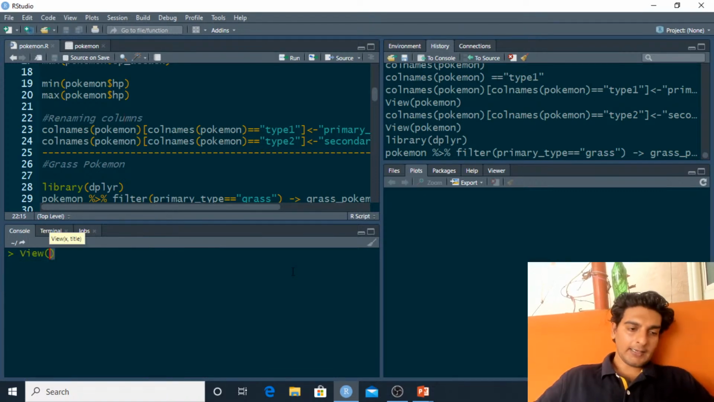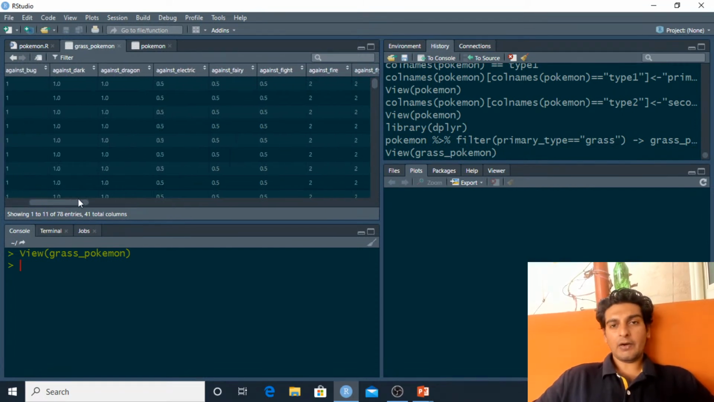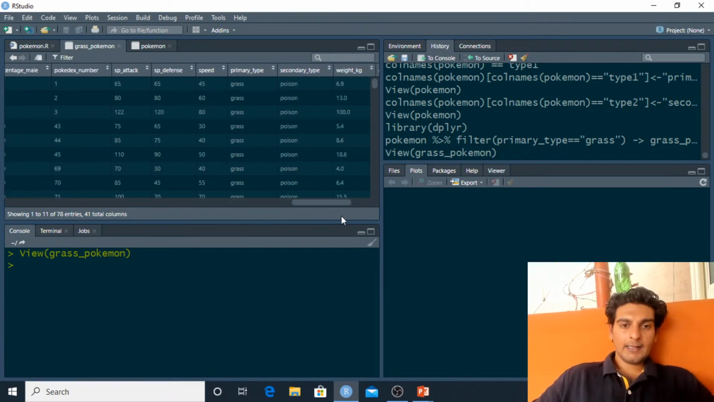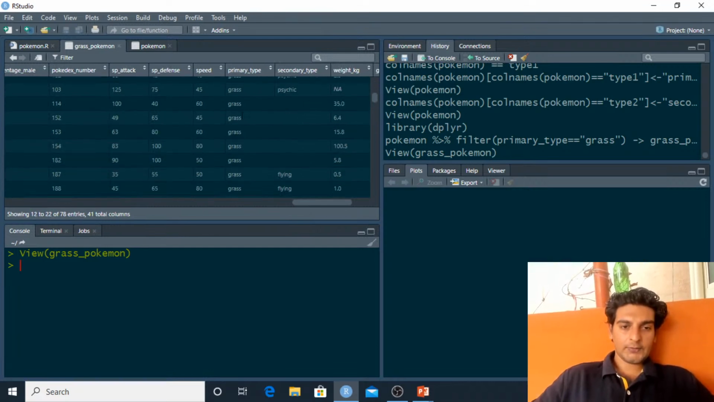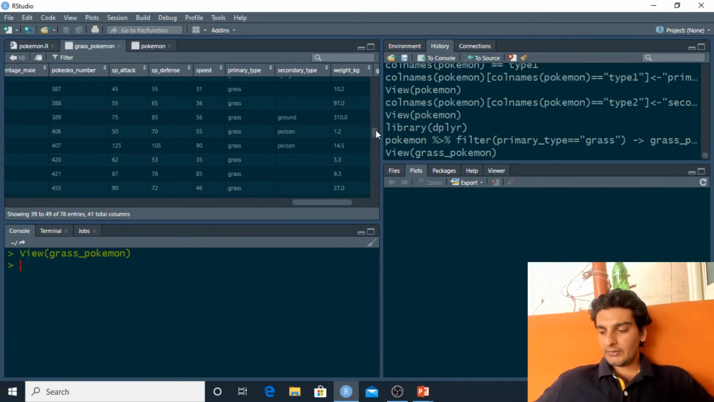Now that we've done that, I'll go ahead and have a glance at this. I'll use the view method, and inside this I'll pass in grass Pokemon. So we see that there are 78 grass Pokemons in total. Out of the 801 Pokemons, we've got 78 grass Pokemons. And let me look at the primary type. As you see the primary type over here, all of these are only grass type. So an interesting observation over here again.